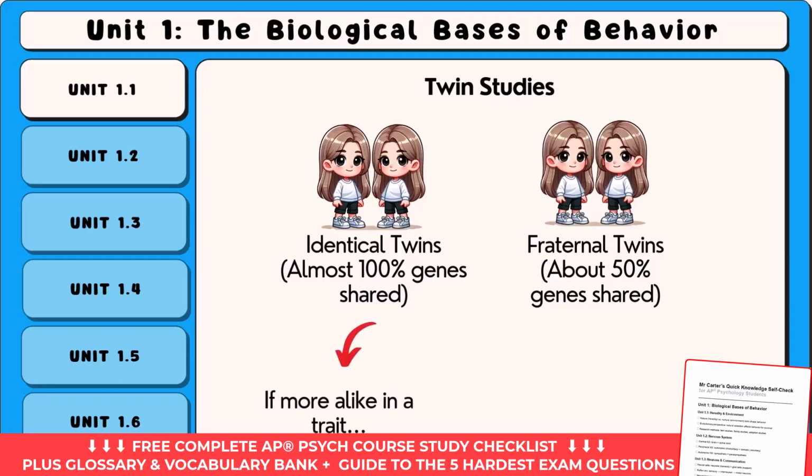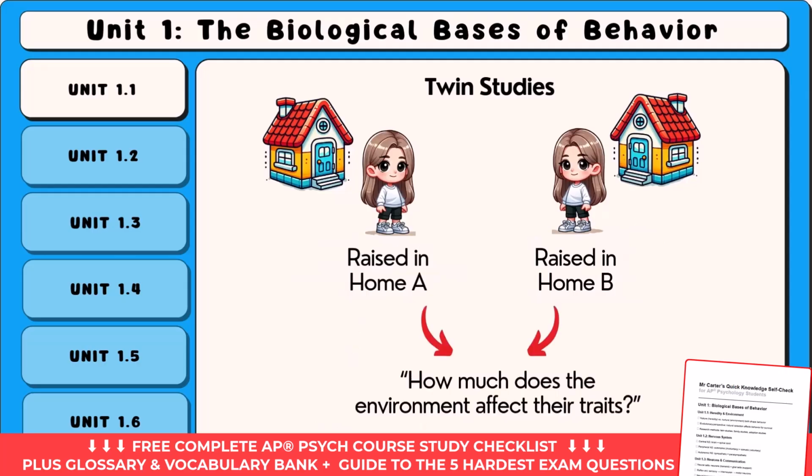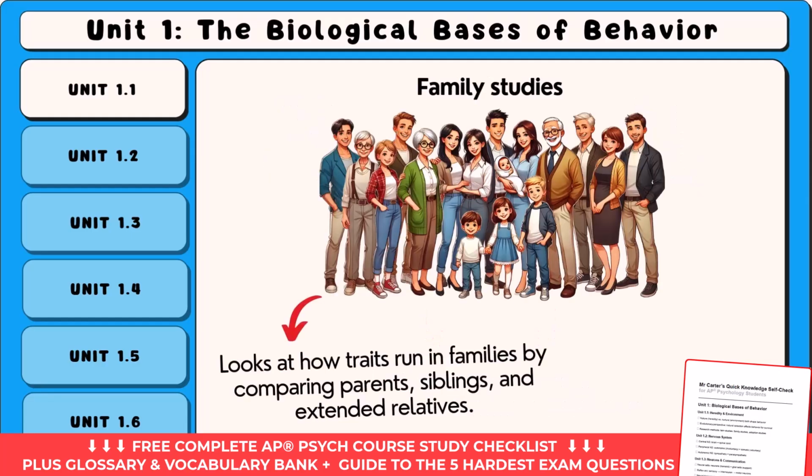If identical twins are more alike in a trait than fraternal twins, it suggests that genes play a bigger role. By studying twins raised in different environments, scientists can also see how much the environment affects traits like intelligence and personality. Family studies look at how traits run in families by comparing parents, siblings, and extended relatives.